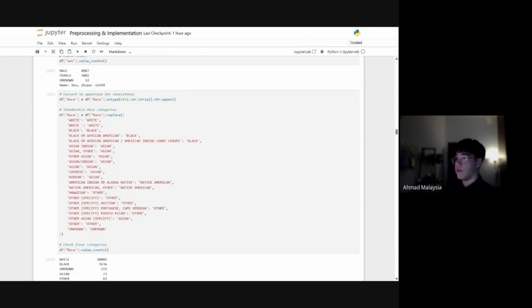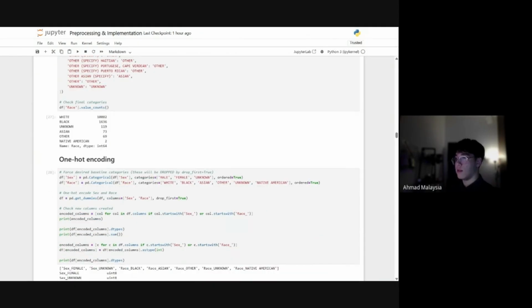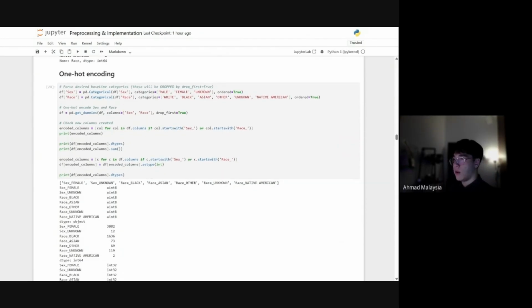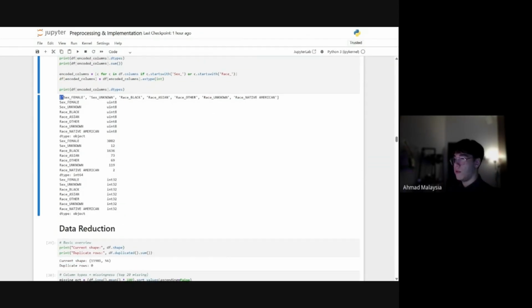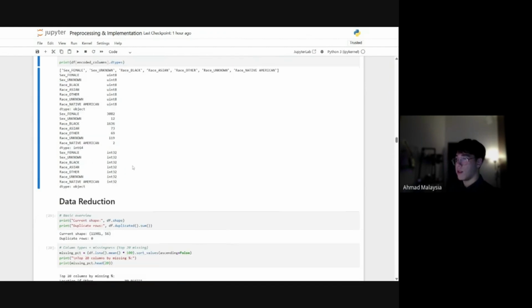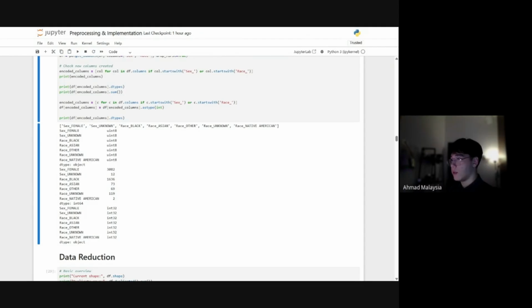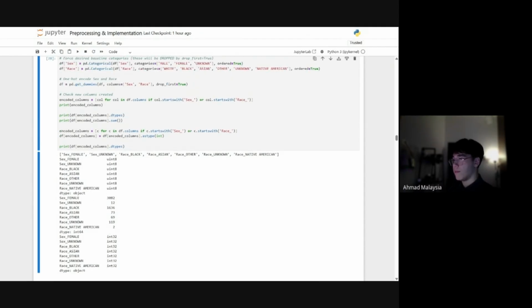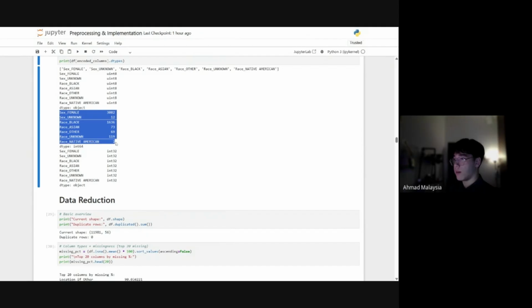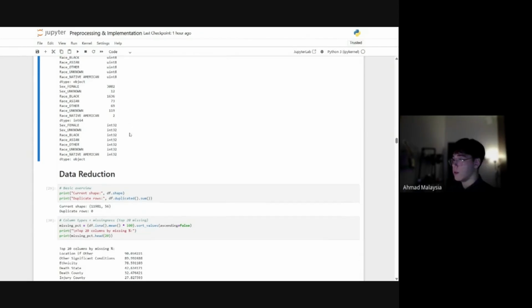And then same with the race. These would be the main ones. And then I will apply that one hot encoding, which will then preview the newly created dummy columns. And here it just shows the type. It was an integer at first, and then it converted again into integer 32, meaning we can actually use it. And this one in the middle shows the actual amount of data we have with each of these races.